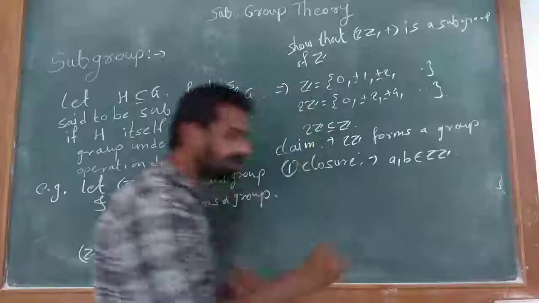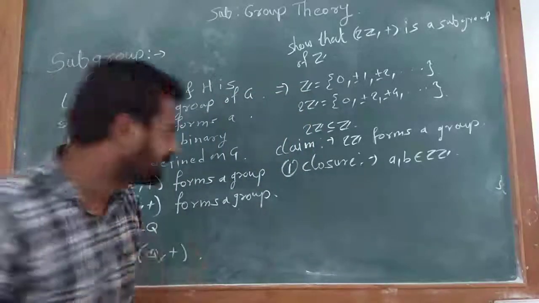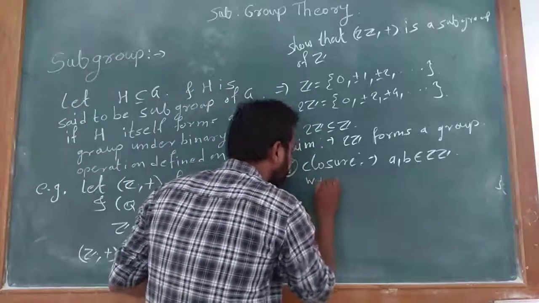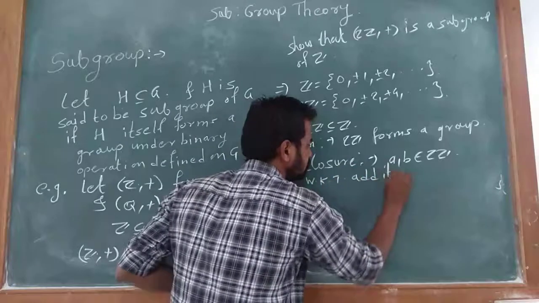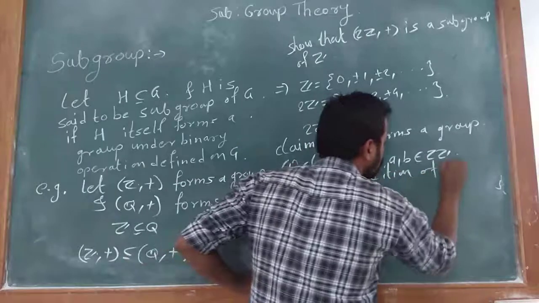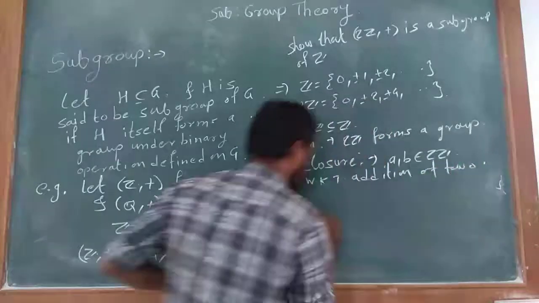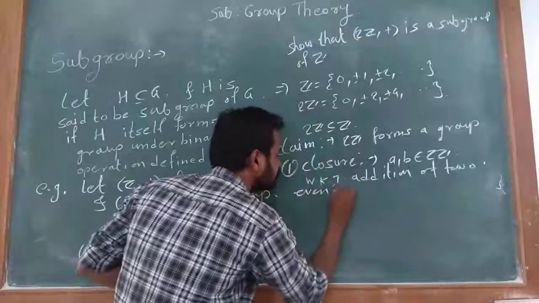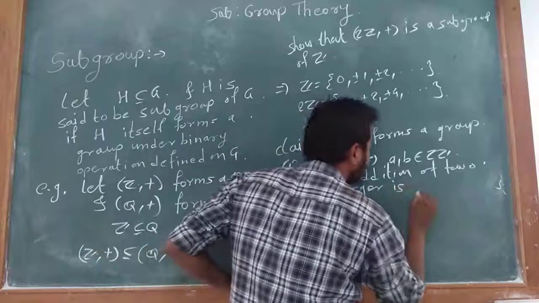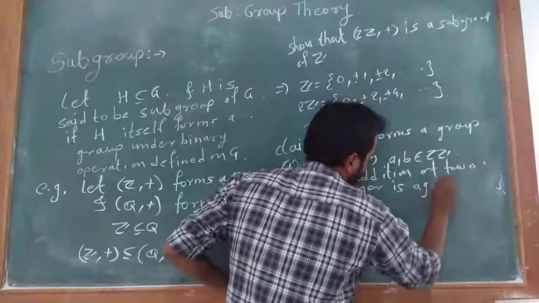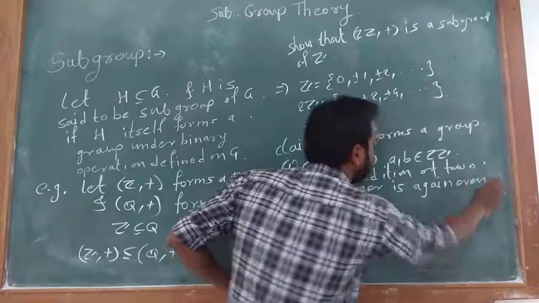We know that the addition of two even integers is again an even integer.